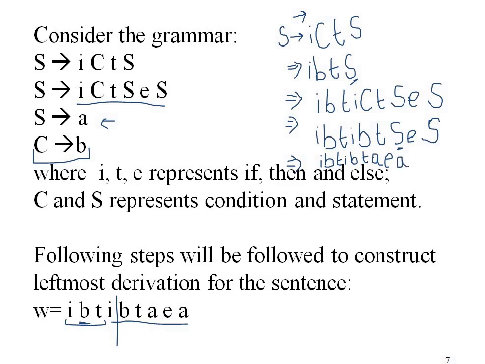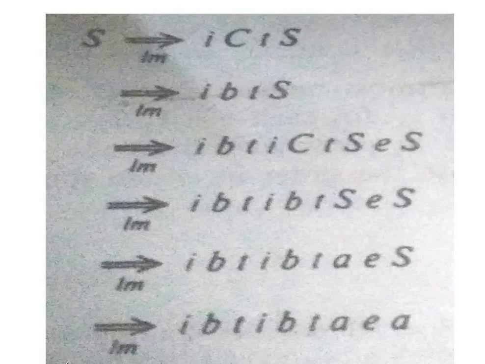So finally we have derived this input string with these production rules. Then we can say that this string is according to these production rules and this string is valid. So in this way we perform derivation on a given string. So these are the derivation steps if you perform the leftmost procedure.